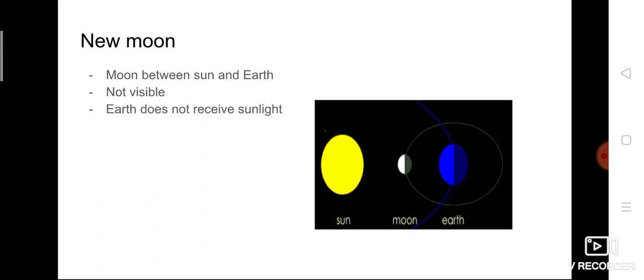The side of the moon that faces the earth does not get any light. Here you can see the moon, it is half divided. So the part of the moon which faces towards the sun is getting light, that's why it is white in color. The other side of the moon doesn't get the light, isn't it? So it is somewhat dark.